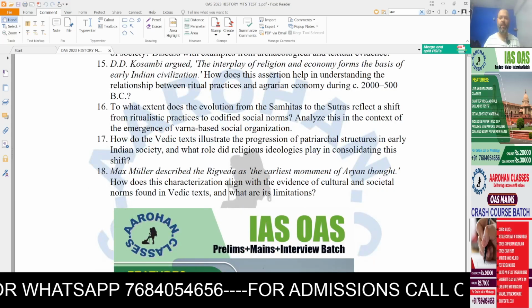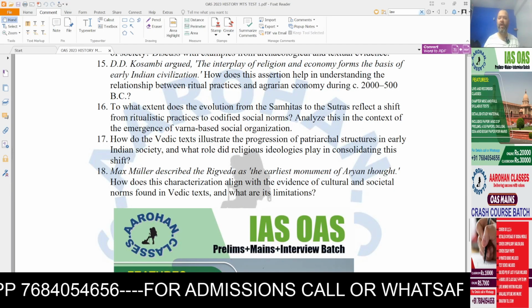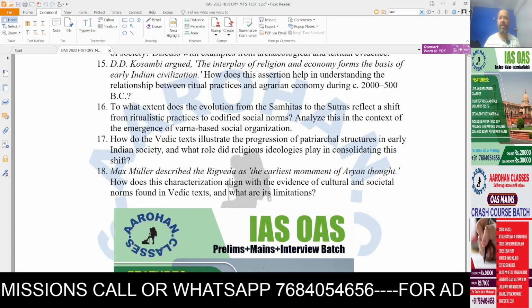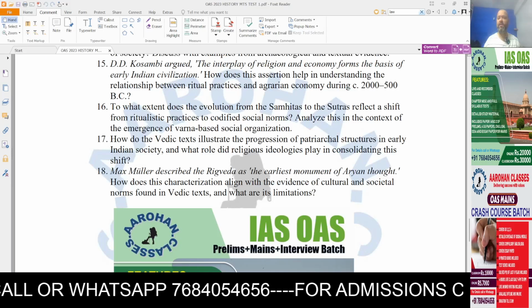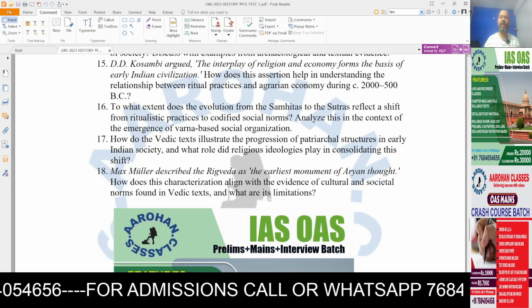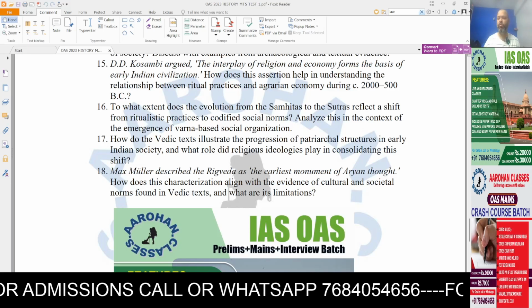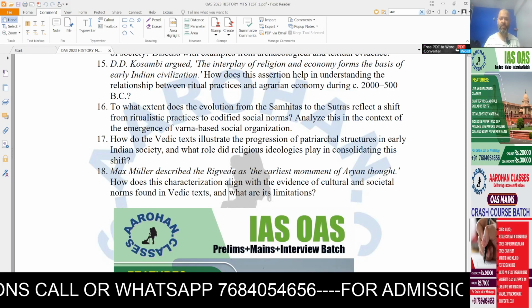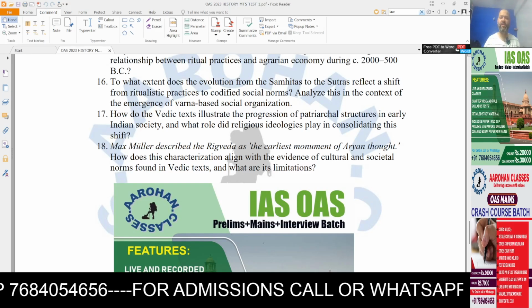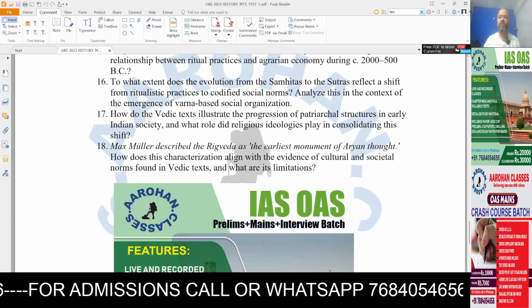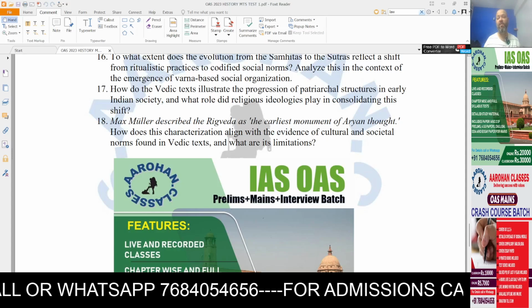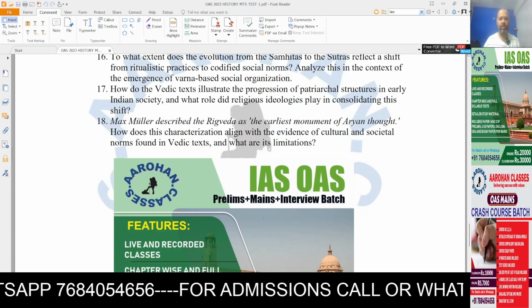Question 15. D.D. Kosambi argued the interplay of religion and economy forms the basis of early Indian civilization. How does this assertion help in understanding the relationship between ritual practices and agrarian economy during 2000 to 500 BC? Question 16. To what extent does the evolution from Samhitas to Sutras reflect a shift from ritualistic practices to codified social norms? Analyze this in the context of the emergence of Varna-based social organization.